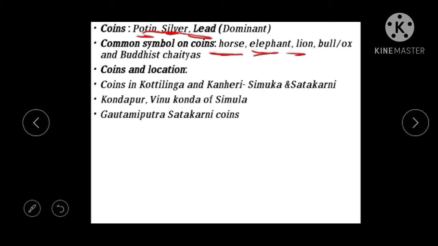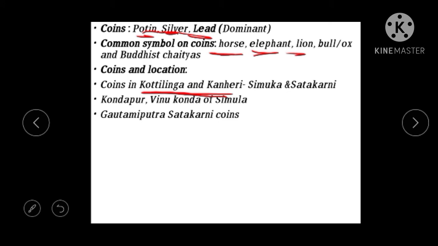Then the next one, we are dealing with the coins and their locations. So various coins, where they are located and what they speak of. The coins belong to Kotilingala and Kanheri. These are the two places.